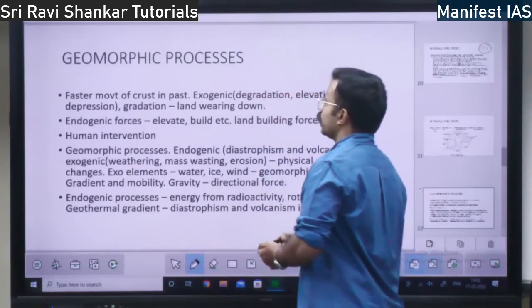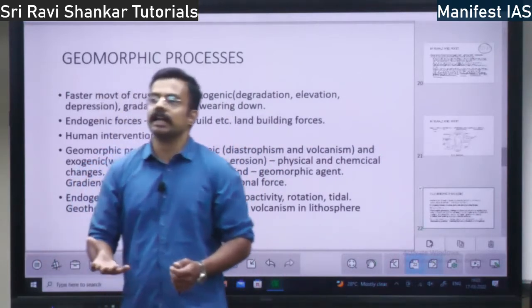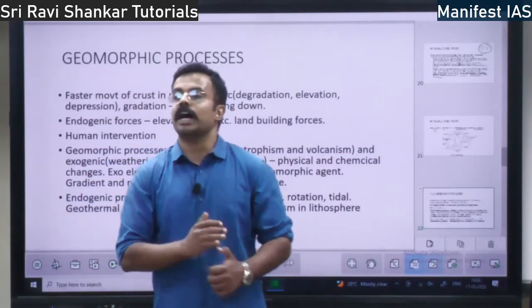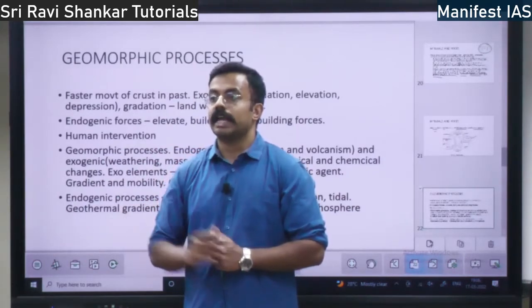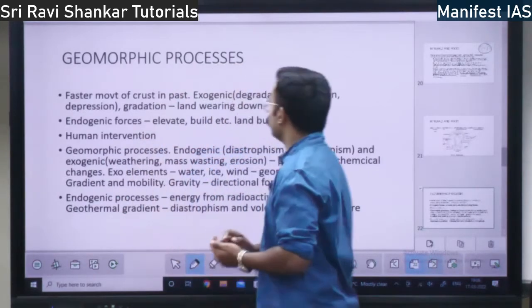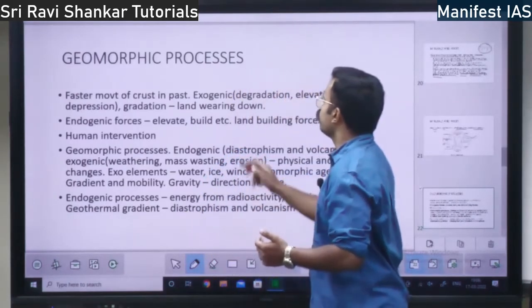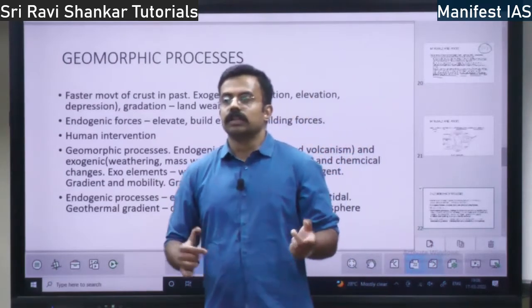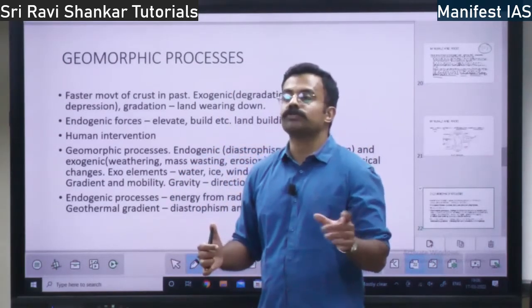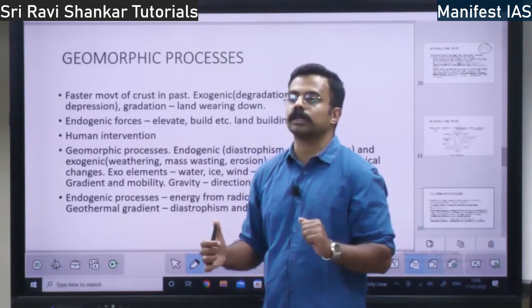Earlier, Earth's crust used to move in a very fast manner. Now it is not moving in such a fast way, right? So there are two types of geomorphic processes. Geomorphic means what? Geo means Earth. Earth forming processes are called geomorphic processes.